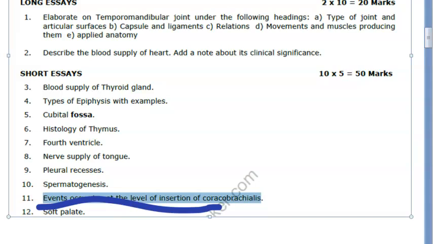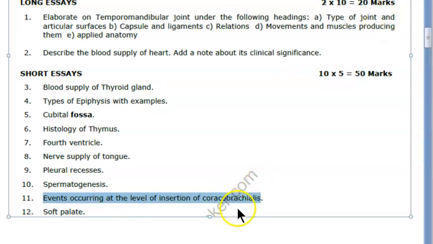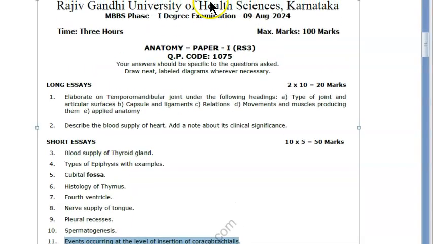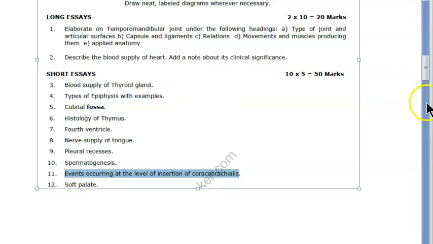Events occurring at the level of insertion. So where will this muscle insert? Somewhere in the humerus. Okay. So at that level of the humerus, what happens is what they're asking for 5 marks in the recent anatomy theory final MBBS paper.